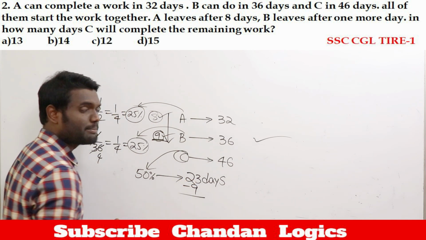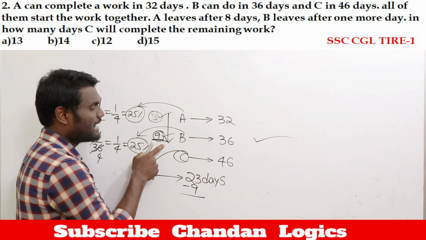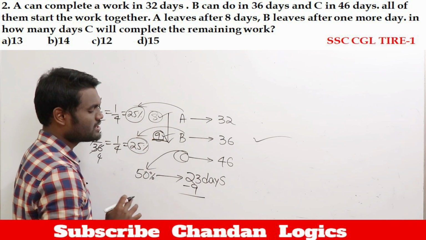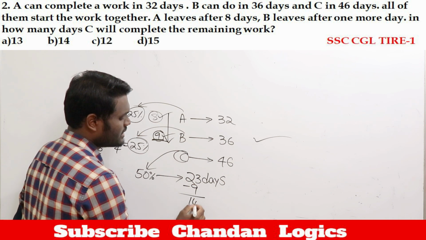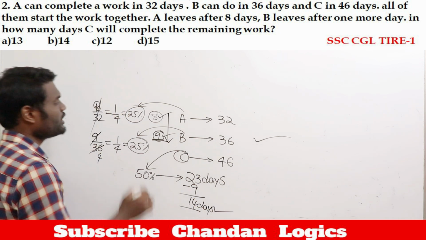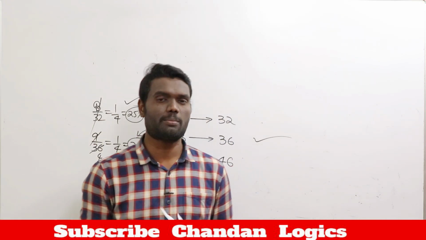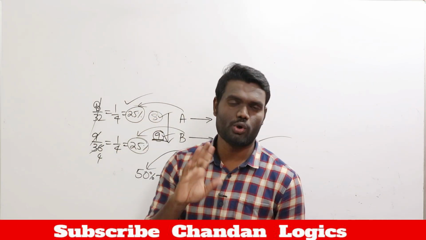Out of this I am going to subtract this 9 days. Why? Because for first 9 days B was there and for first 8 days A was there. So I am going to subtract 23 minus 9. We can say that number of days is going to be 14 days. Which means if you solve them in percentages, this question can be done orally. You do not use your pen and paper as well. Oral calculation, you are going to get that answer.